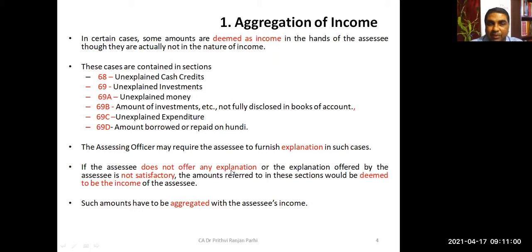If the assessee doesn't offer any explanation, or the explanation is not satisfactory, all these amounts shall be deemed to be the income of the assessee. Such amounts have to be aggregated with the assessee's income. This concept is called aggregation of income. Six sections are there under this concept. I repeat: cash credits, unexplained investment, unexplained money, investments not fully disclosed in books of account, unexplained expenditure, then amount borrowed or repaid.